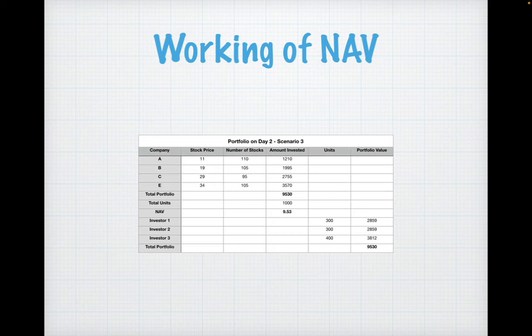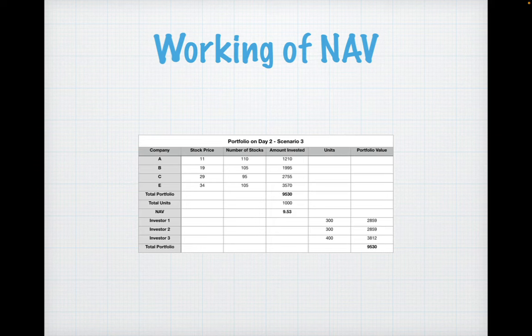So investor one and two have 300 units each, so their portfolio value is 2859. Investor three has 400 units, so his portfolio value is 3812. So this is how you see that either the number of stocks of a particular company changes, or their prices change, or both, or some stock gets sold, some other gets added, etc. These are the factors which affect NAVs.